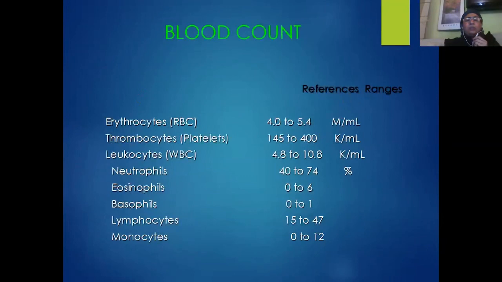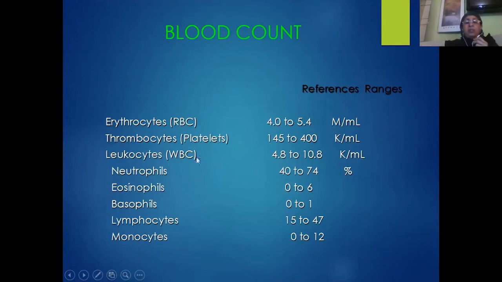Just briefly, we'll go through the blood count just to understand the number of WBC cells in a normal human being. Usually in a normal blood count, RBC cells will be very high in number. They range from 4 to 5.5 million cells per liter of blood. Similarly, we have the blood platelets. They number about 1.5 lakhs to 4 lakhs per ml of blood. Similarly, we have the leukocytes, but you can see the number of leukocytes is usually very less. That means only 4,000 to about 10,000 per ml of blood.